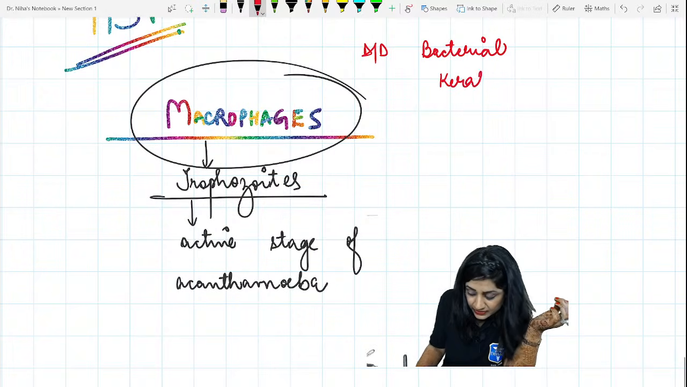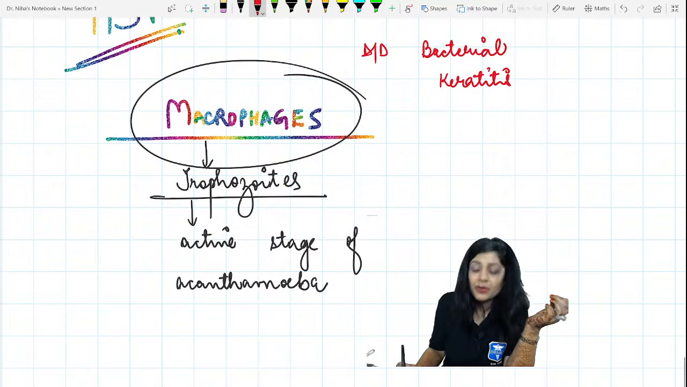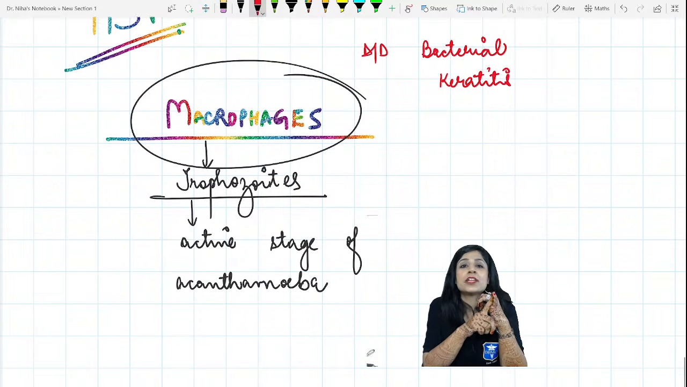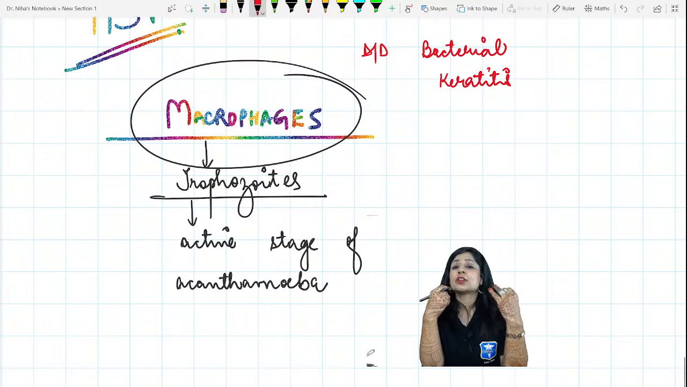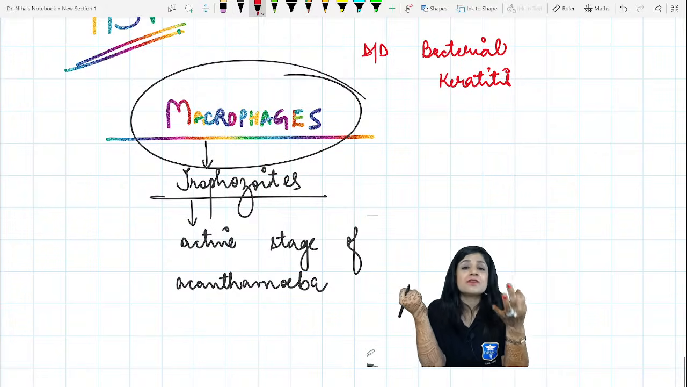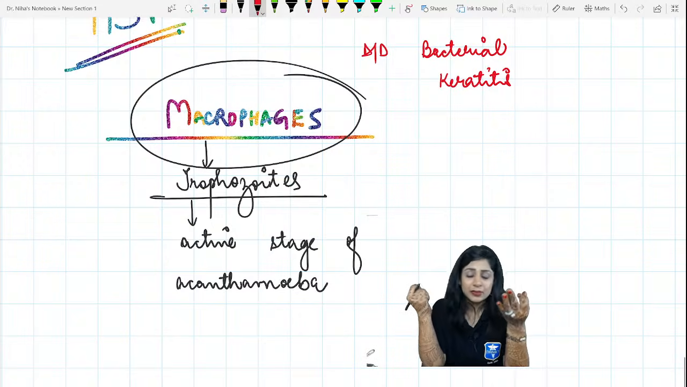So we have certain things which are confusing with fungal keratitis, that was the history of trauma with vegetative matter. We have something which is confusing with viral keratitis, because we had the pseudodendritic pattern. We have something which is confusing with bacterial keratitis because we have the macrophages.